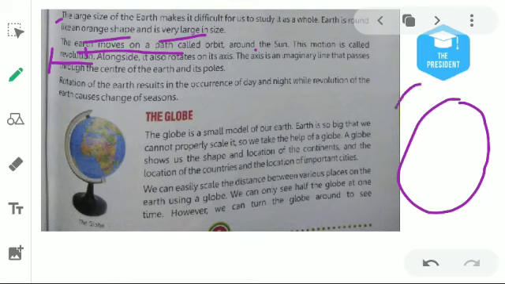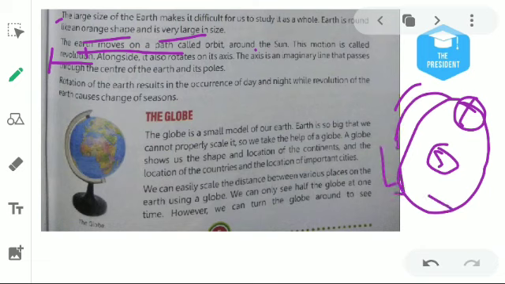Suppose this is the Sun, and here is the Earth. Earth is moving around the Sun in a fixed path. This fixed path is known as orbit. Alongside, it also rotates on its axis.